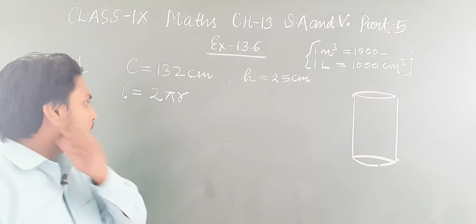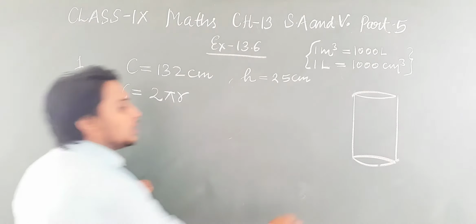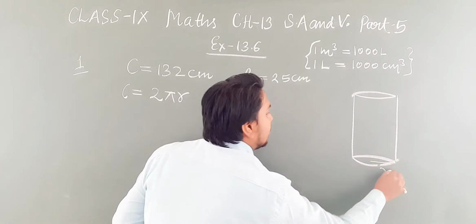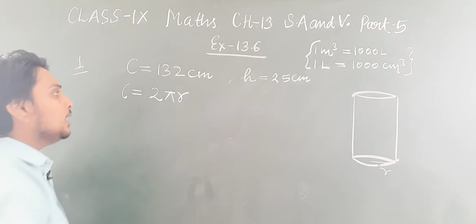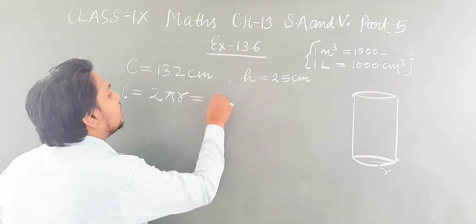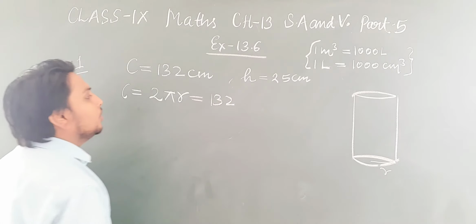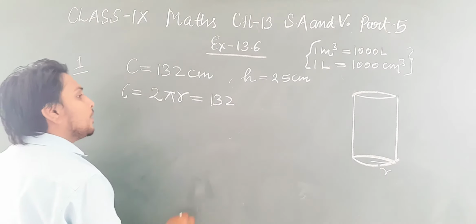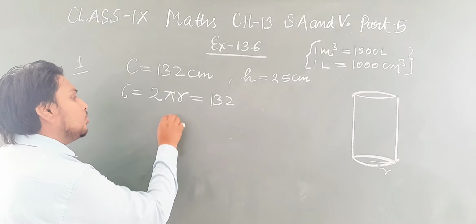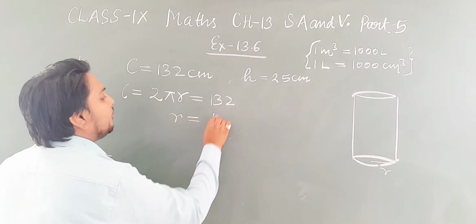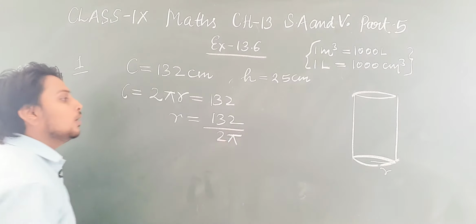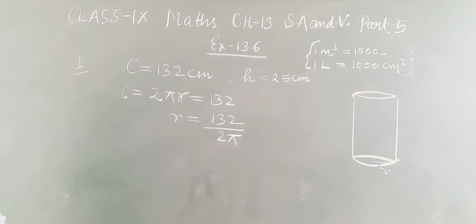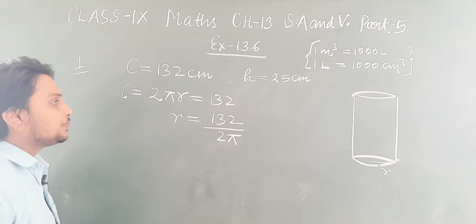So if its radius is r, then its circumference will be 2 pi r, and it is given that the value of this circumference is 132. So let us find r. r will be 132 upon 2 pi.